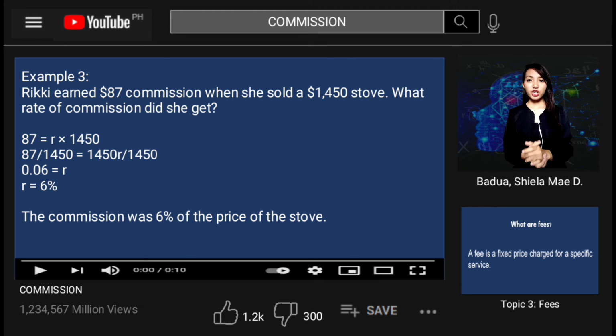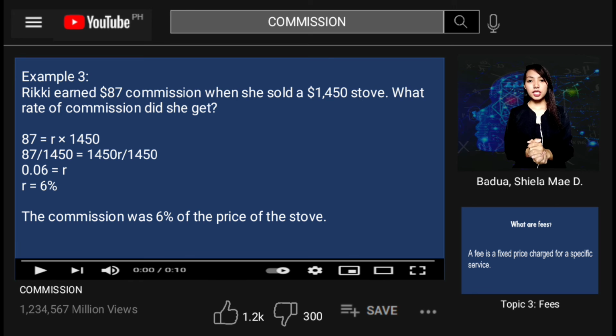Then we are going to divide by 1,450 on both sides. So it will be 87 divided by 1,450 is equal to 1,450 R divided by 1,450. And the answer for the rate of commission is 0.06. Then change it to percent form. So the rate of commission is 6%.